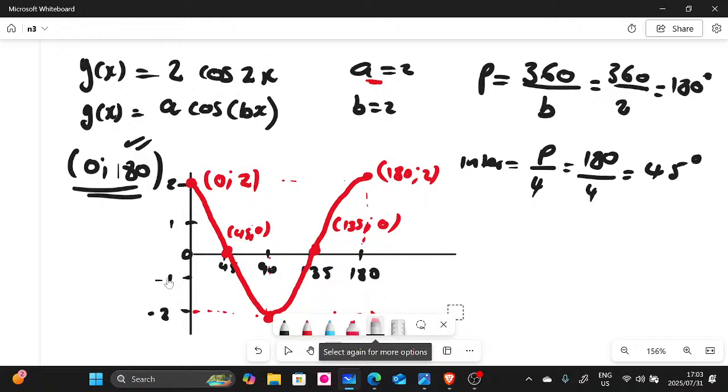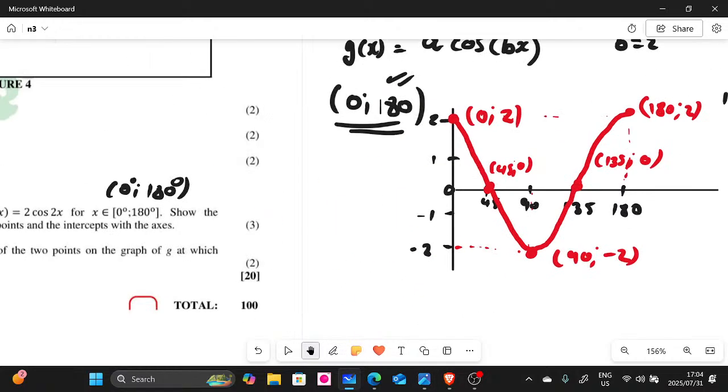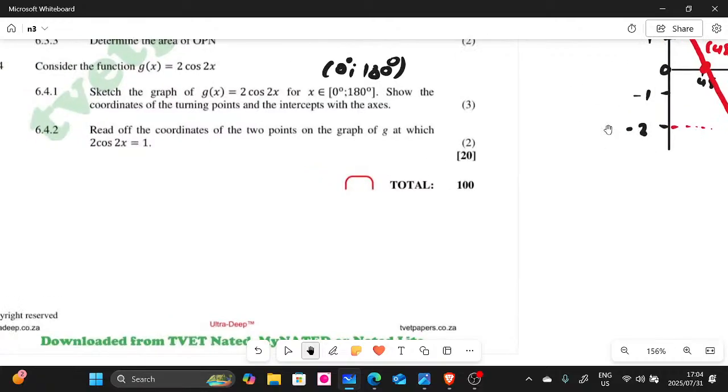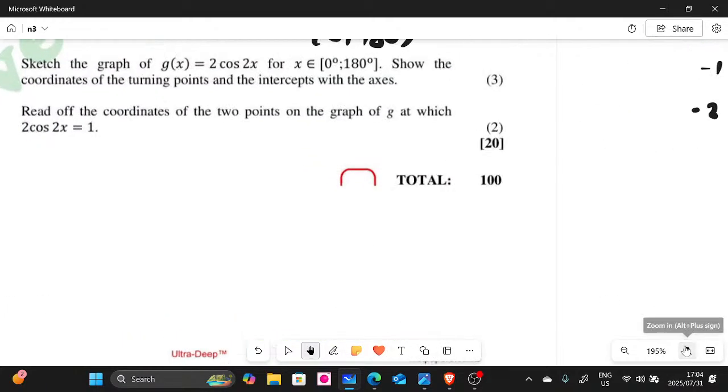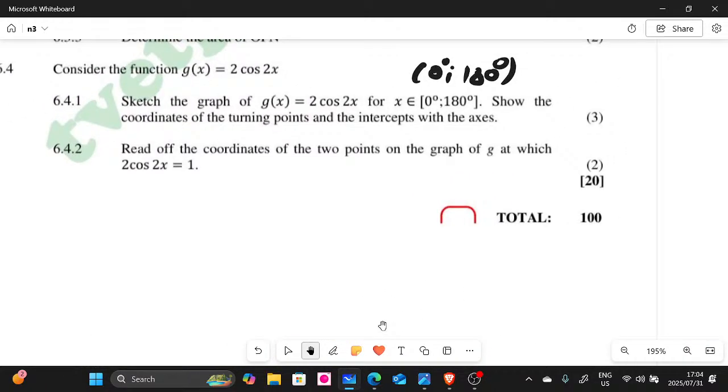So unfortunately, right. So this is our graph here, right? Now let's go to the next question. Look at our next question there. We have 6.4.2. Let me zoom in. 6.4.2, guys. They say here, read off the coordinates of the 2 points on the graph of g at which 2 cos 2x is equal to 1.